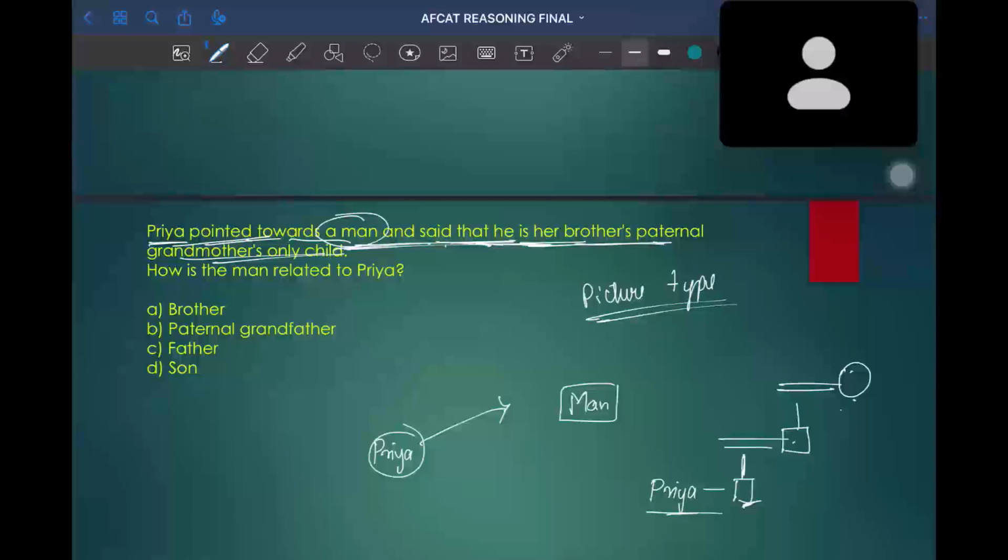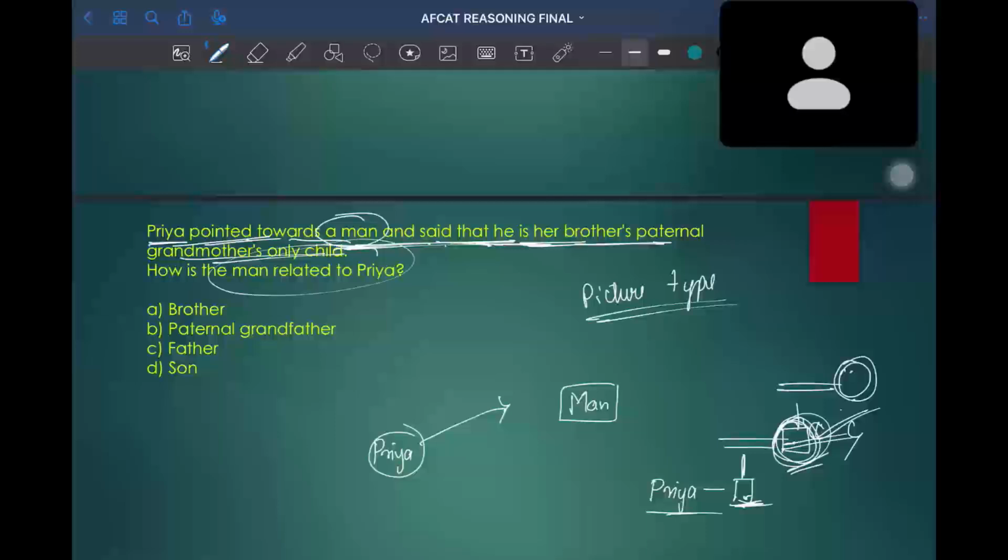Priya tells that he is her brother's paternal, in the sense father's, mother's only child. How? So the picture which Priya is indicating is this person.